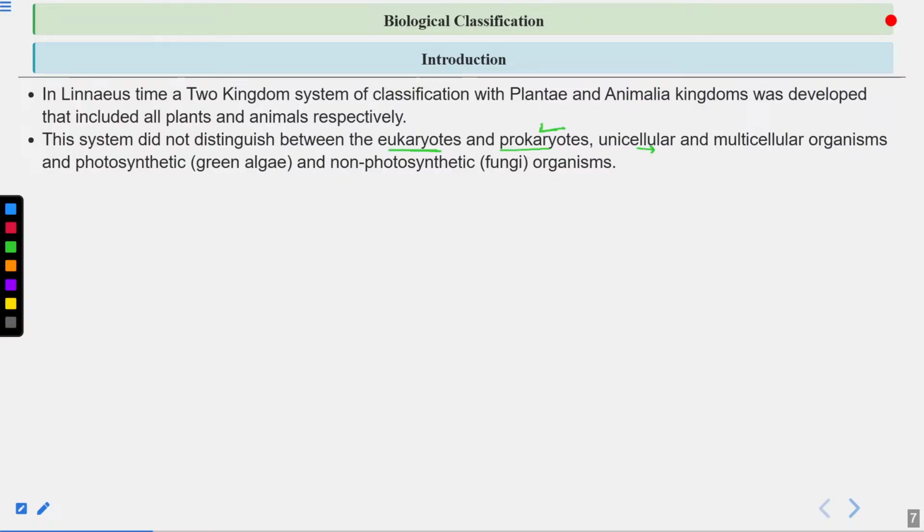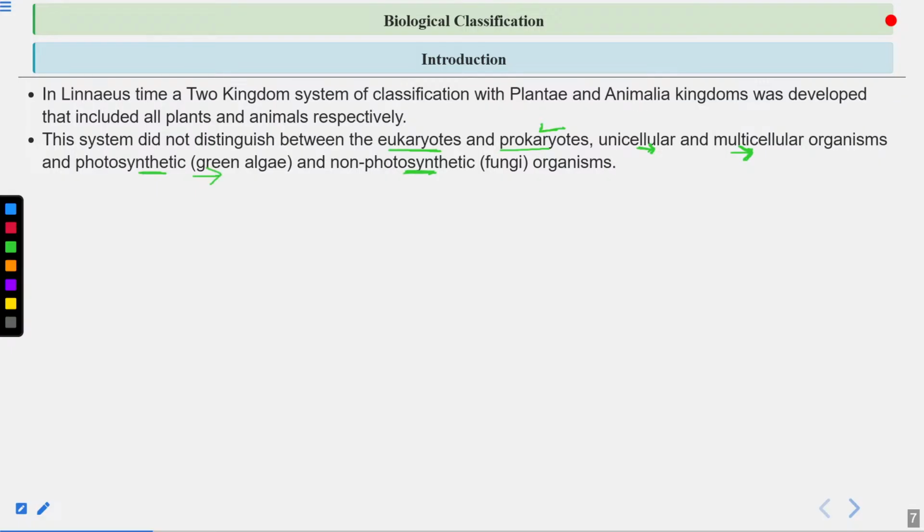Now unicellular and multicellular organisms were placed in the same group. Again, bacteria, they are unicellular. They were placed with multicellular organisms. Like animals are multicellular. Bacteria, they are unicellular. Plants, they are multicellular. And there was no distinction between photosynthetic and non-photosynthetic organisms. Like algae and plants, they are photosynthetic.